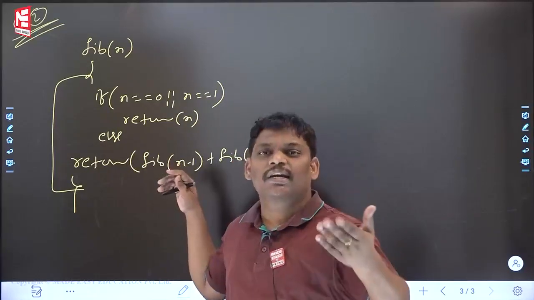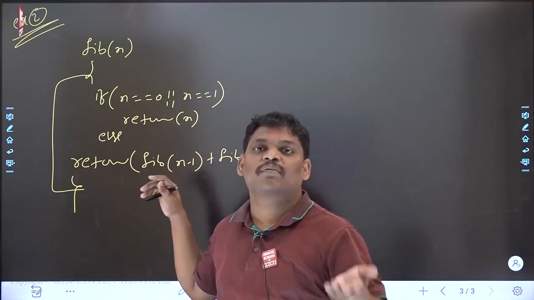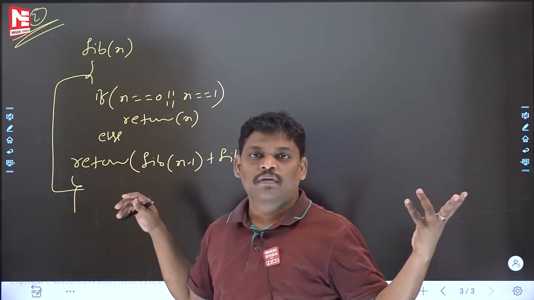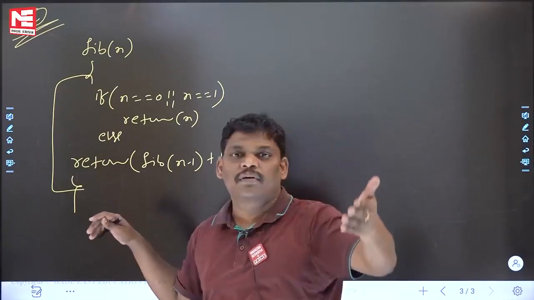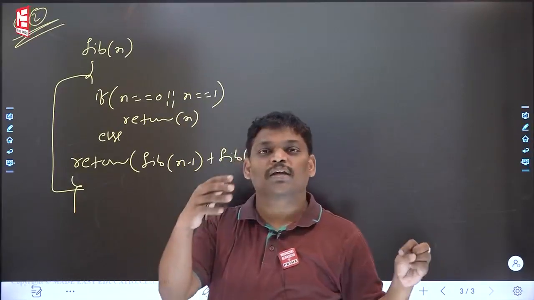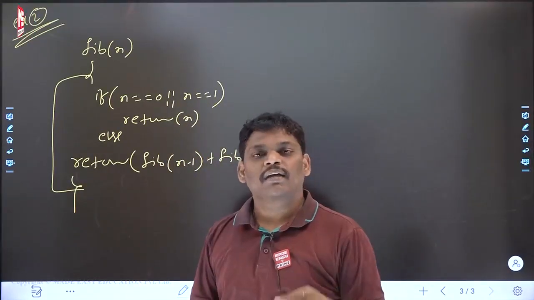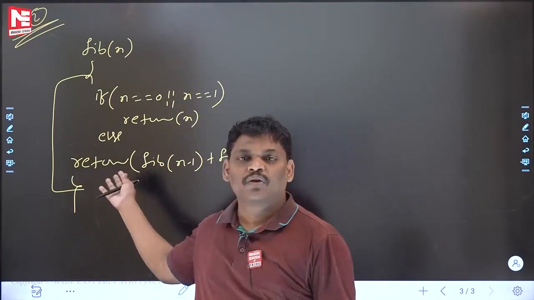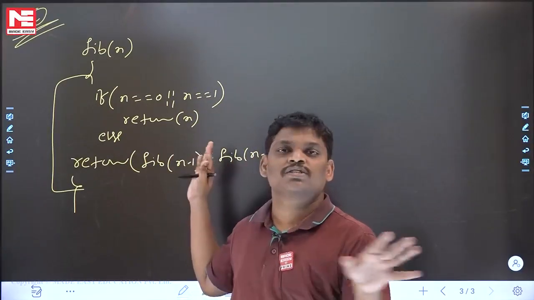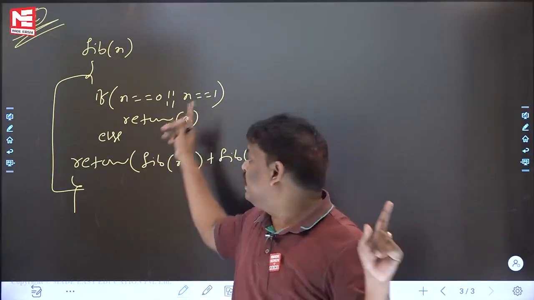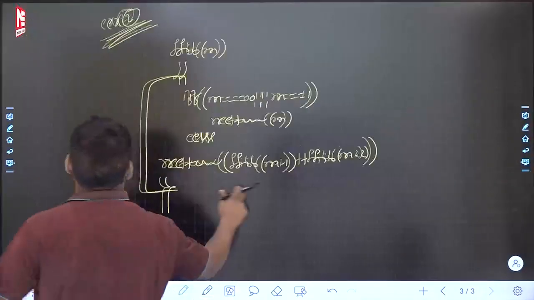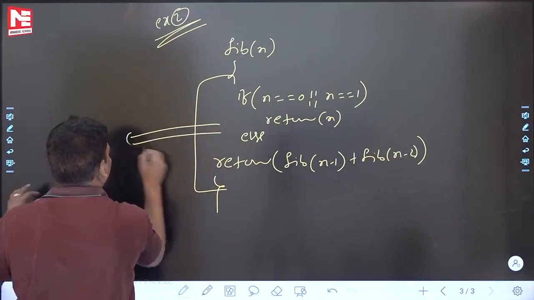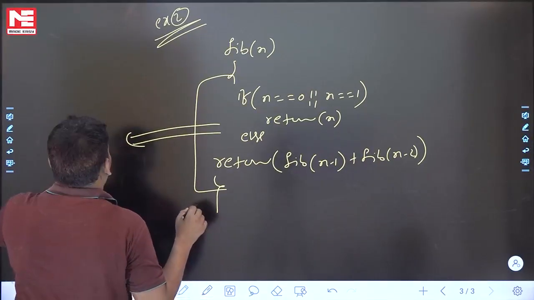If you do it like that in the GATE examination, it may take more time. When you spend more time in the exam, a lot of tension will be there. You may get wrong answers also. What is the best idea? A recursive program is given and you want to find the time complexity: write the recurrence relation for time and solve it. If you write it as it is, that is called value, you know very well. If you want, I will write the value recurrence relation also. Let me write it now.